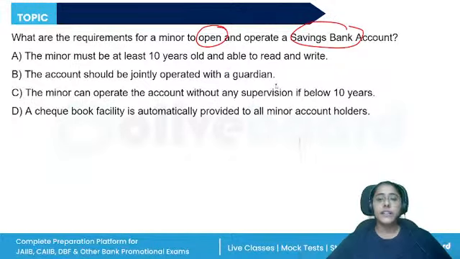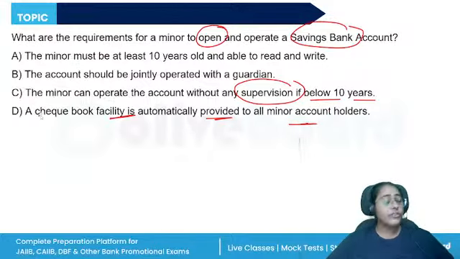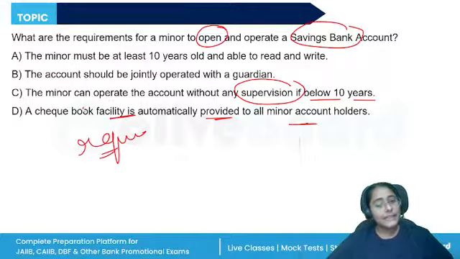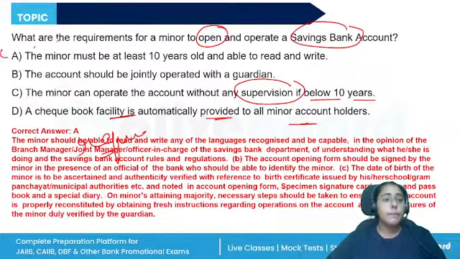The minor can operate an account without any supervision if above 10 years. A checkbook facility is not automatically provided. See, checkbook facility cannot be rejected if a request is made. If for the minor account a request is made for the checkbook, only then it will be given, not automatically. If the minor is under the age of 10 years, they cannot operate it individually, right? It has to be with the guardian. But above 10 years, able to read and write, they are allowed to be the sole operator of the savings bank account.